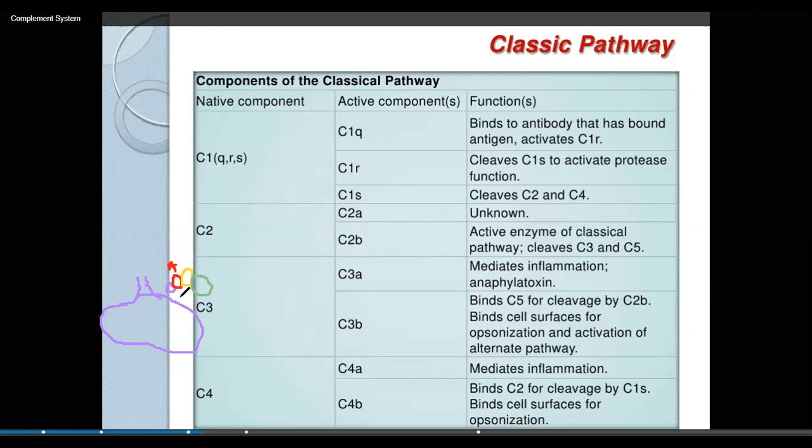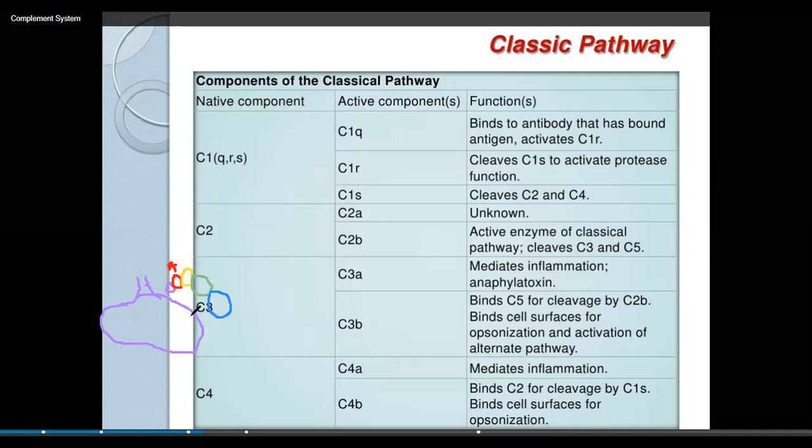This complex will recruit C5. It is known as the C5 convertase. So now C5 is bound to this complex. This is known as the C6 convertase.